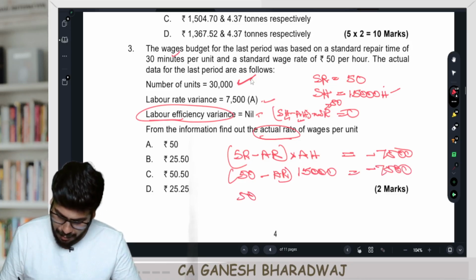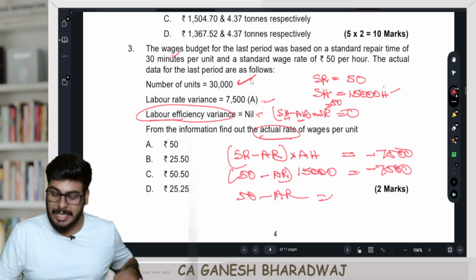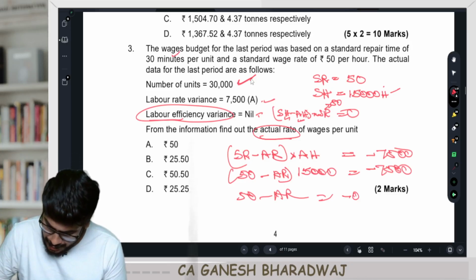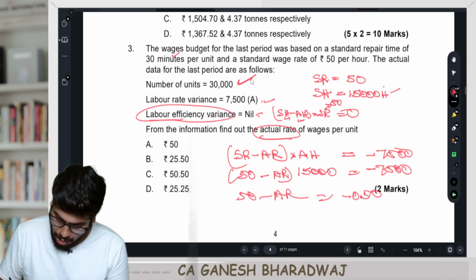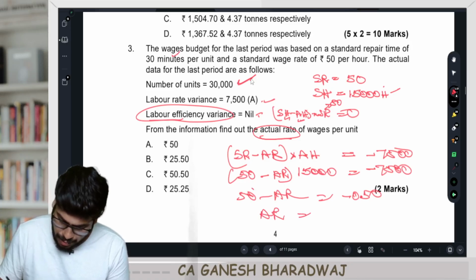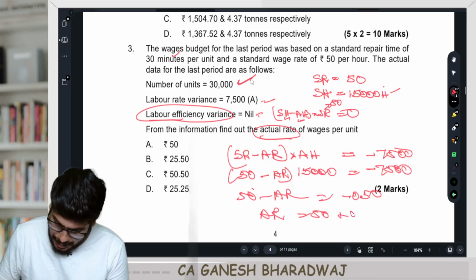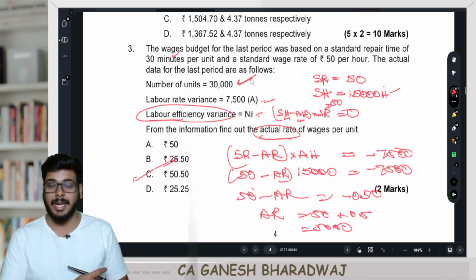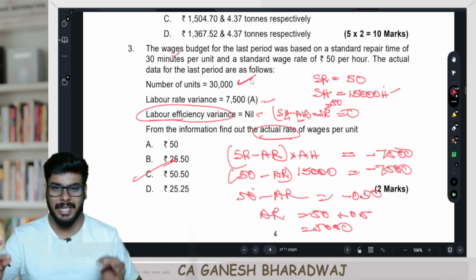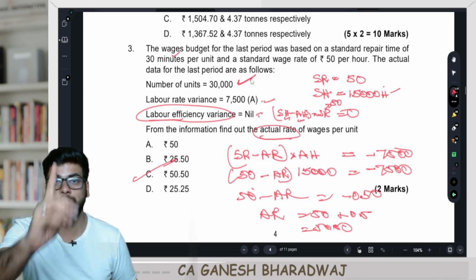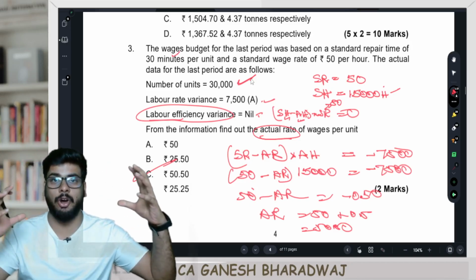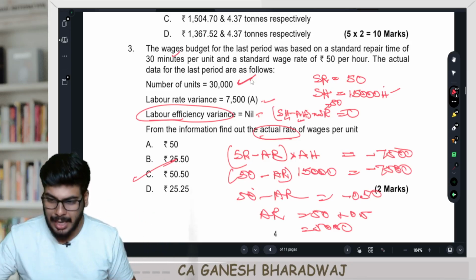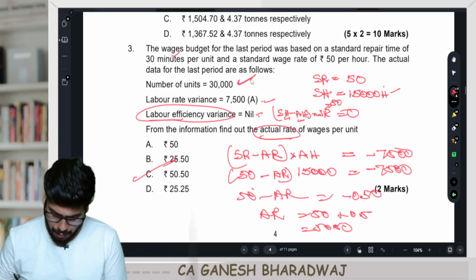So now 50 minus actual rate is equal to minus 7,500 divided by 15,000. How much is this? Minus 0.50, right? Or in other words, the actual rate is equal to, this goes the other side, 50 plus 0.5, it's going to be 50.50. That's going to be my actual rate, answer C. That's all, guys. See how beautiful this is, provided you understand the concept of all the standard costing concepts logically and conceptually. You can derive the formula on the spot and write it. Clear with this, guys, right?